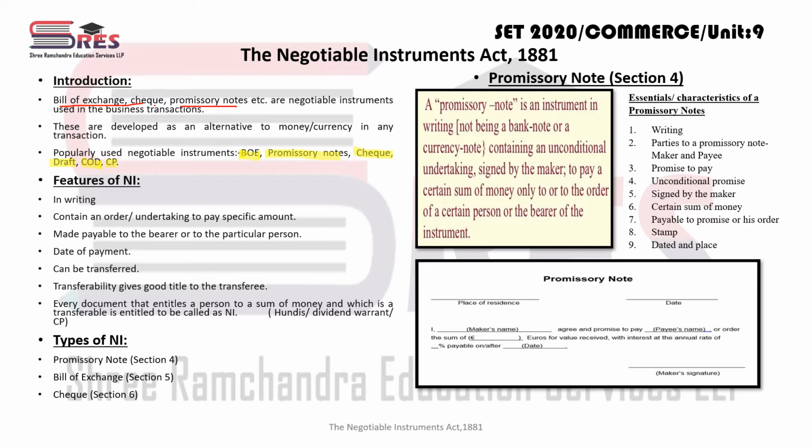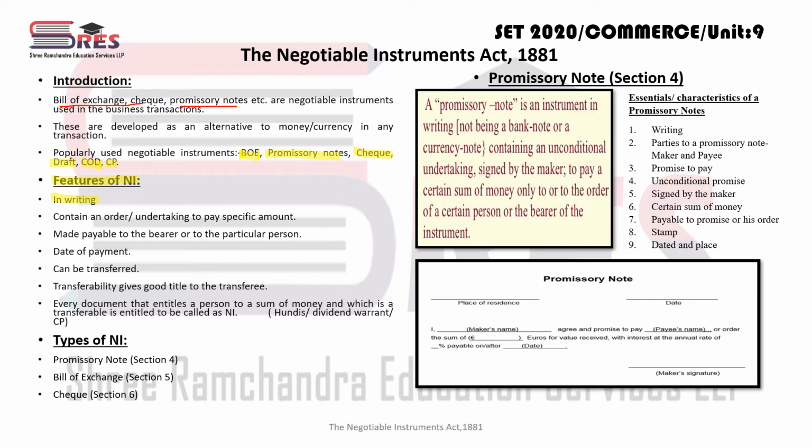Now when we are talking about negotiable instruments, we must know some characteristics of any kind of negotiable instrument. Either it is bill of exchange, promissory note, or check, or anything, right? So what are the common features of negotiable instruments? First one is that any negotiable instrument must be in writing. Writing means there may be a specific format given by the act, or if a format is not given, there must be some understanding of what things are required to be present. But the thing is, it must be in writing. This is the most important part. Whether a format is available or not available, it must be in writing.